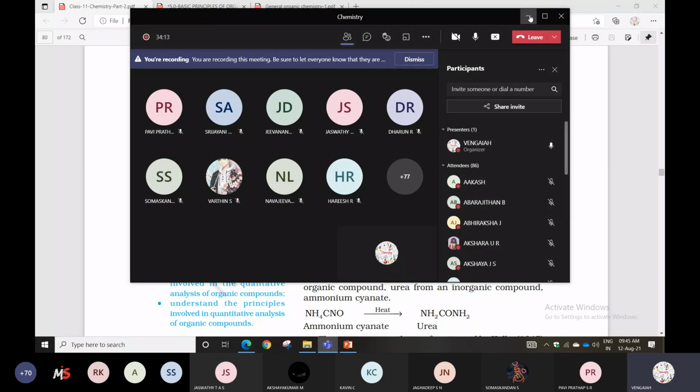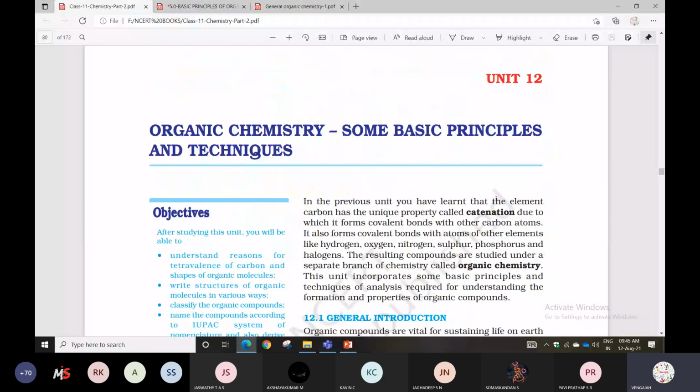Now listen here. In the previous unit we learned that the element carbon has a unique property called catenation, due to which it forms covalent bonds with other carbon atoms. It also forms covalent bonds with other elements like hydrogen, oxygen, nitrogen, sulfur, phosphorus, and halogens. The resulting organic compounds are studied under a separate branch of chemistry called organic chemistry.